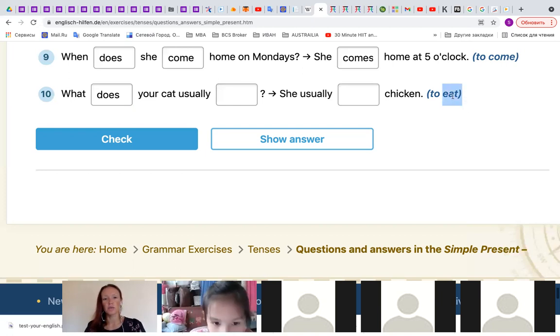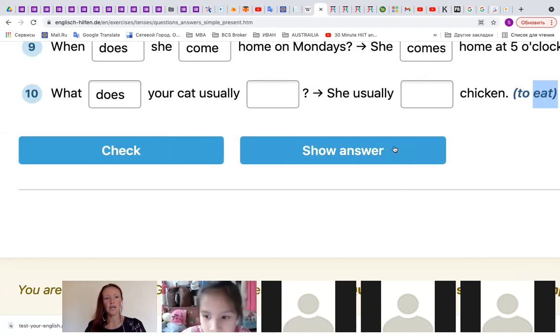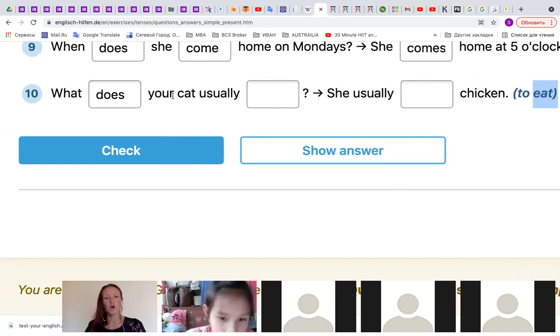You see here, we have to use it like you eat. We have to use eat. Okay. So what does your cat usually eat? Good. What does your cat usually eat?